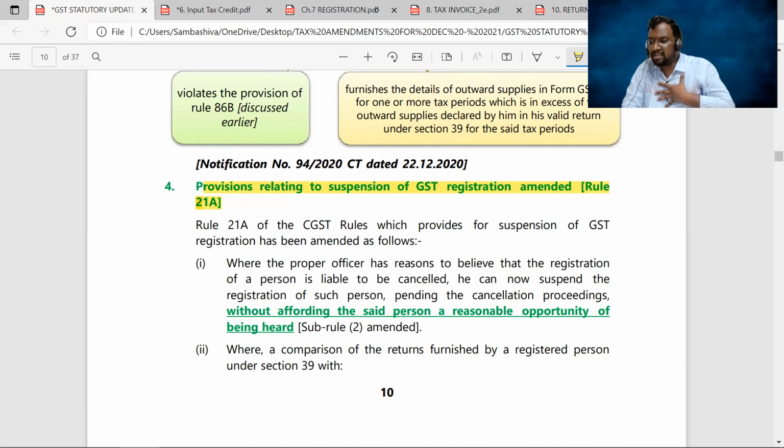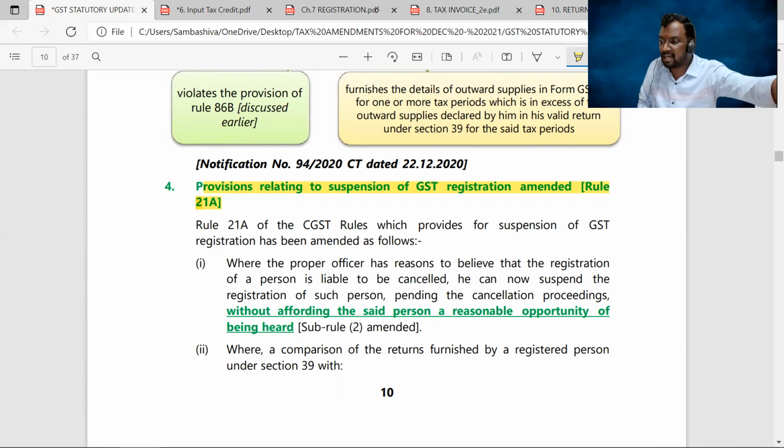If I am not satisfied with your clarifications or documents, your certificate of registration will be cancelled. So now the proper officer has the power to suspend the certificate of registration of the supplier with immediate effect, without providing an opportunity of being heard to the supplier.